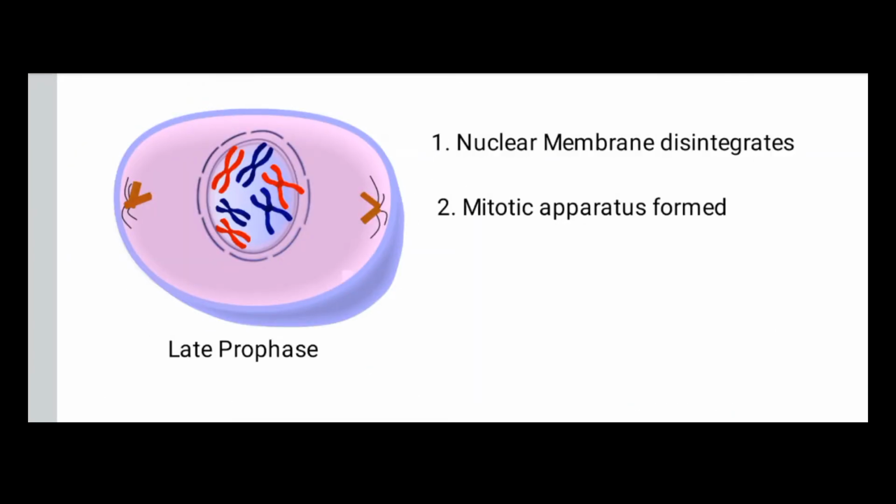Now late prophase. After the completion of early prophase, two main changes occur. First, the nuclear membrane begins to disappear, as you can see in this diagram. The nucleus has the nuclear membrane, and that nuclear membrane begins to disappear.